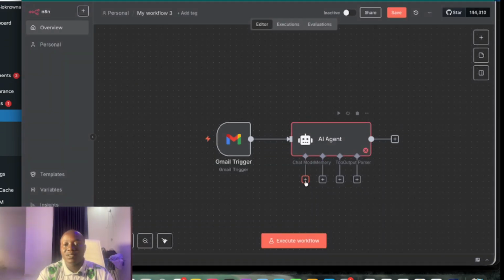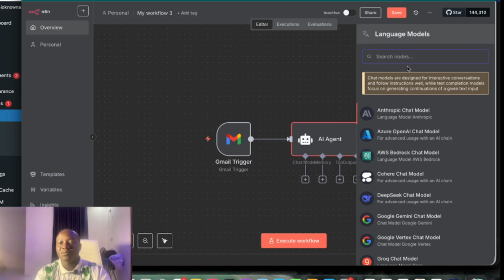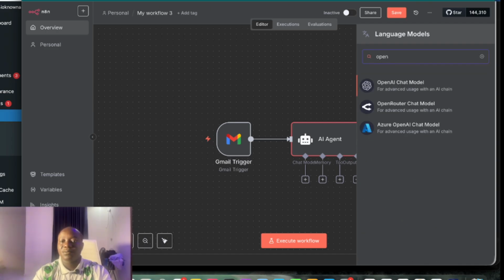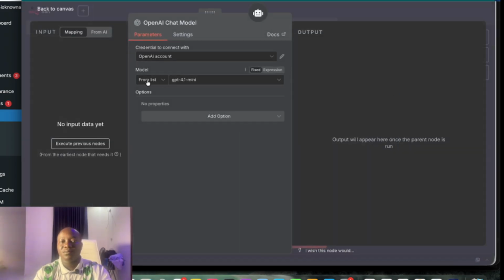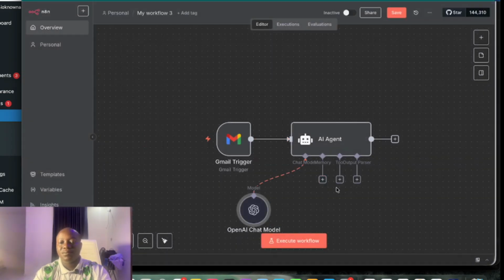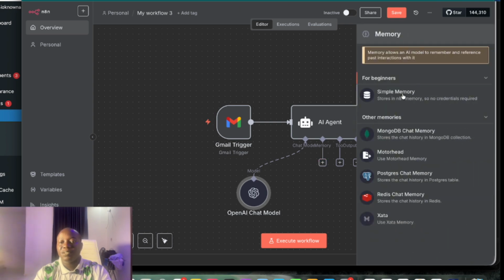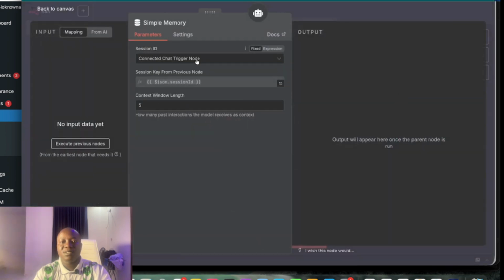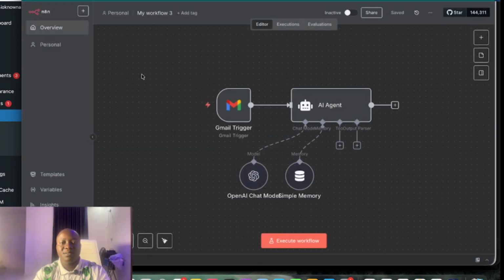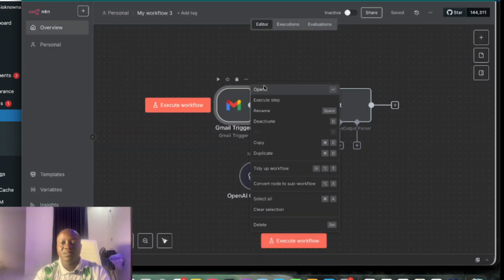Let's go back. Now let's add our chat model. We're using OpenAI chat model, or we can leave it with GPT mini. Then our simple memory. For this simple memory, we need to add an ID. So let me do this first.